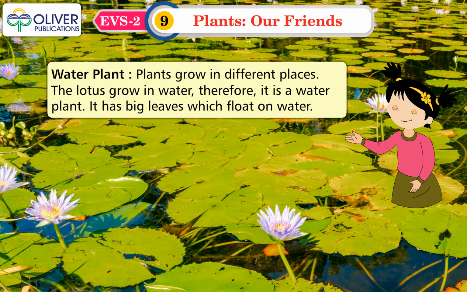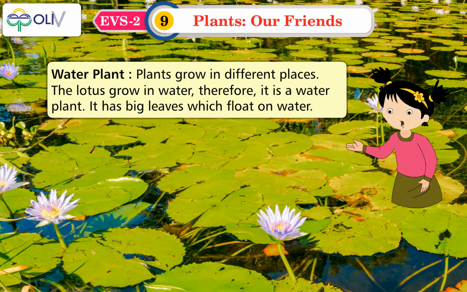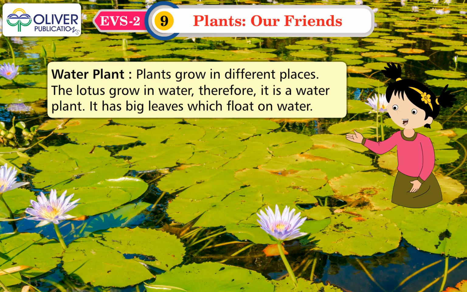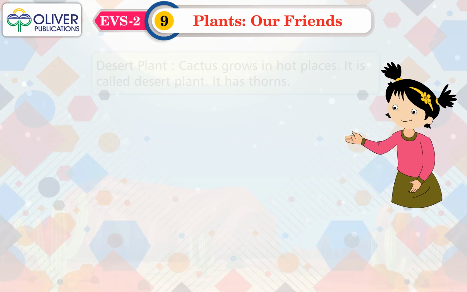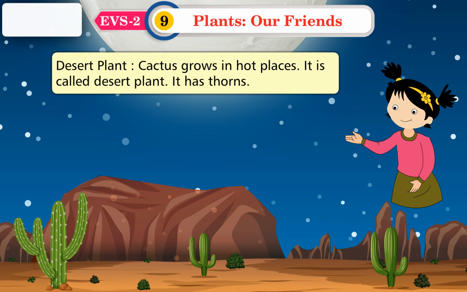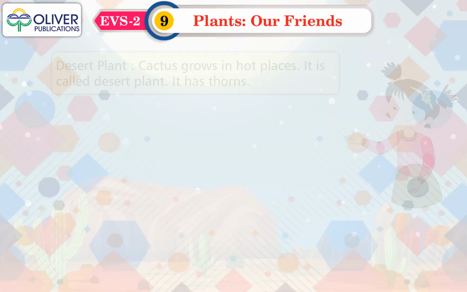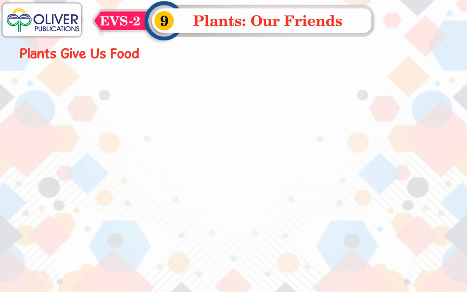Water plant. Plants grow in different places. The lotus grows in water. Therefore, it is a water plant. It has big leaves which float on water. Desert plant. Cactus grows in hot places. It is called a desert plant. It has thorns.